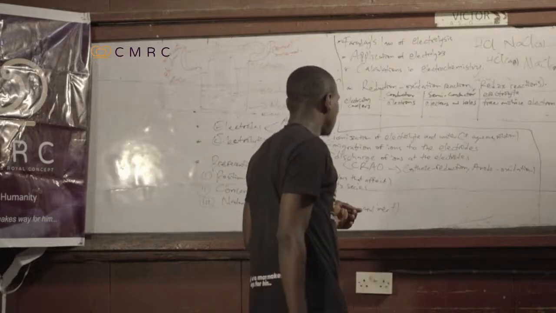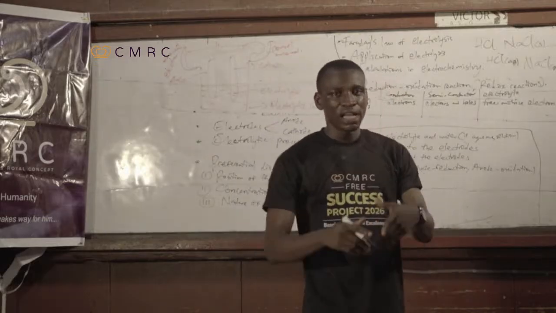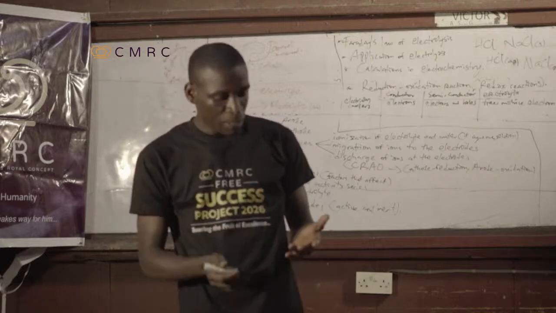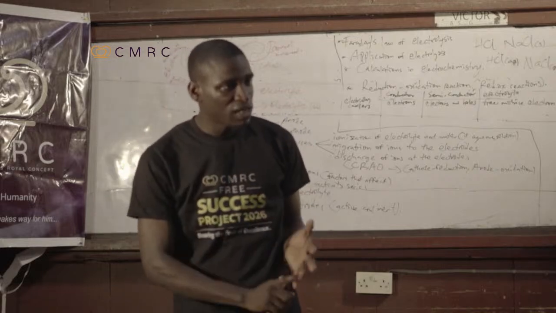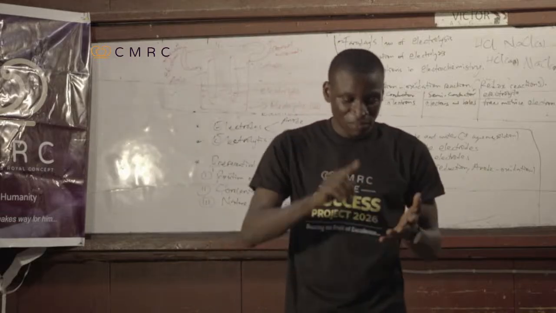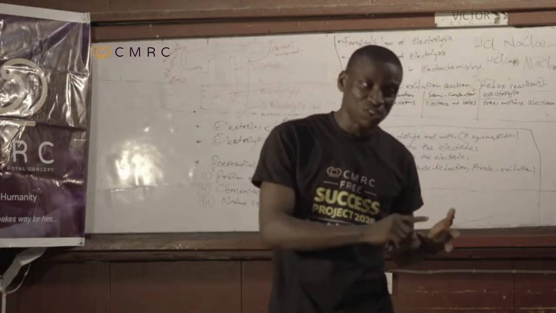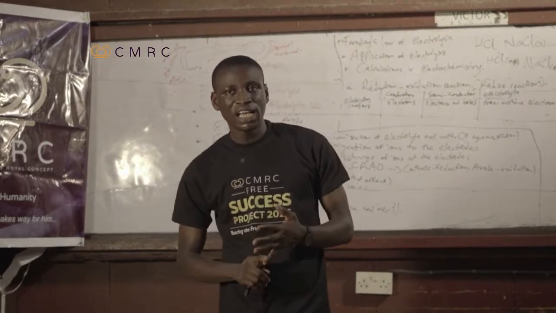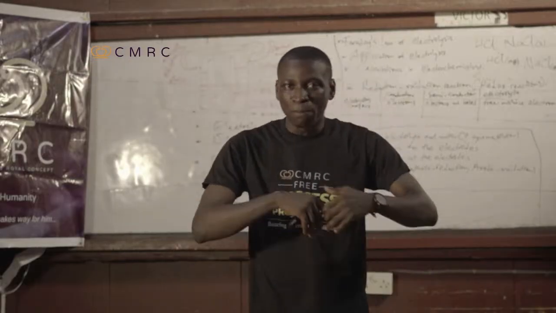Let's continue. Strong electrolytes are those that ionize completely in solution to liberate ions. Examples are mineral acids like hydrochloric acid, tetraoxosulphate(VI) acid, and all those strong acids, and HNO3, trioxonitrate(V) acid, and the likes. Also our caustic alkalis, like sodium hydroxide and potassium hydroxide.